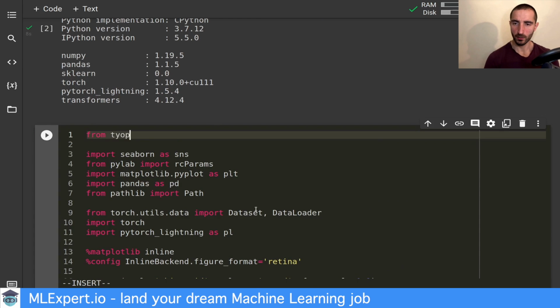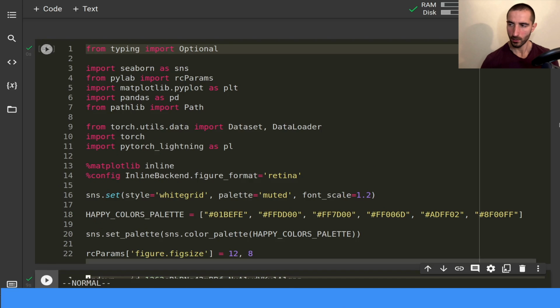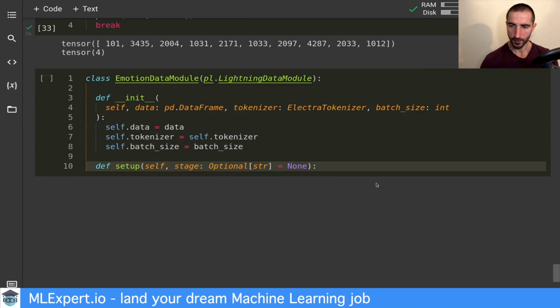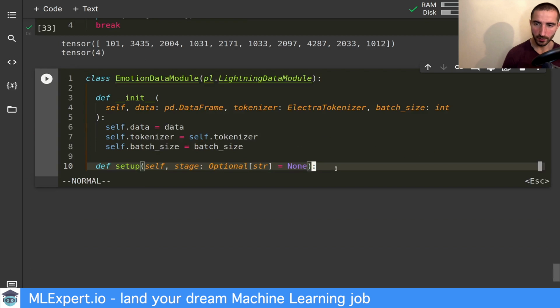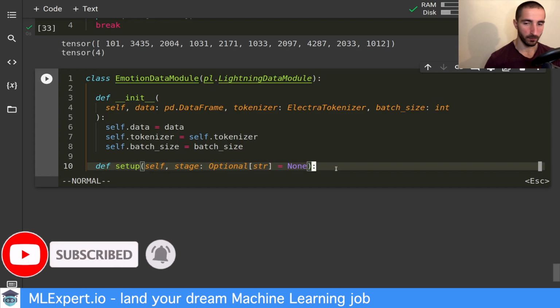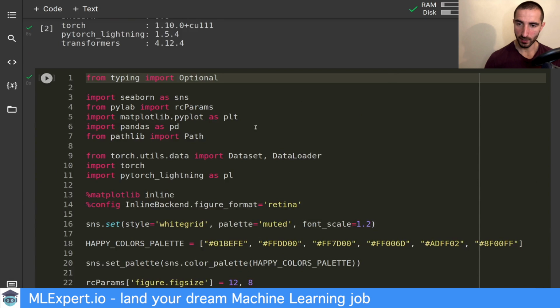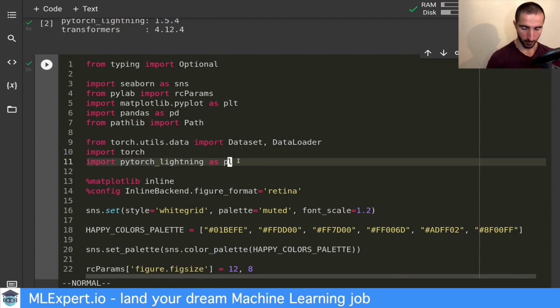From typing, import Optional. All right, this should do it. Now, why do we need this setup method? Well, this is a place where we can do some pre-processing of our data. In our case, I'm going to split the training, the testing, and the validation set right here. To do that, I need to import the train test split from sklearn.